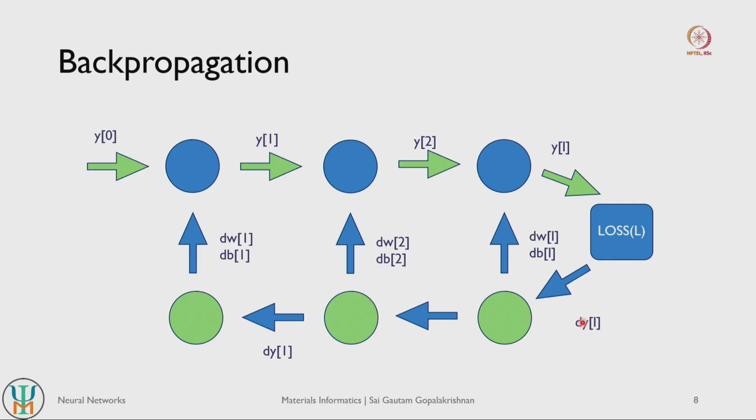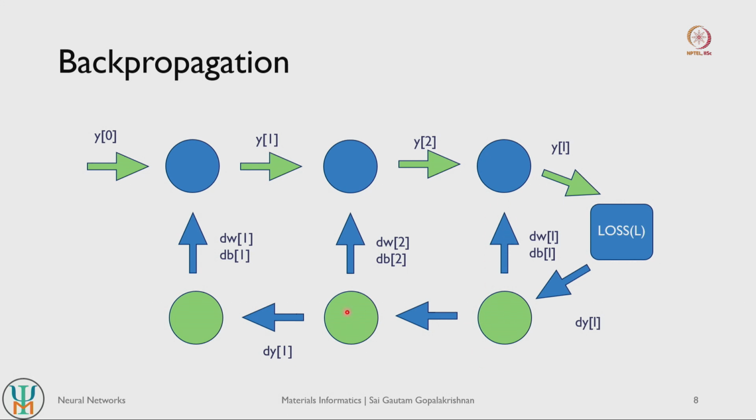So based on the gradient of this loss with respect to the weights and biases, you then update the weights and biases associated with this node, depending on the gradient of the loss value with respect to the weights and biases associated with this layer, right. And that is how you update the weights on this node.